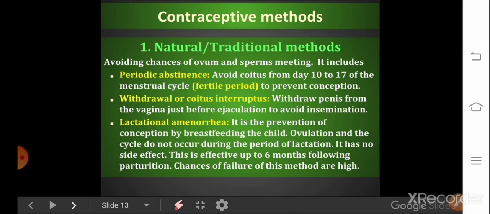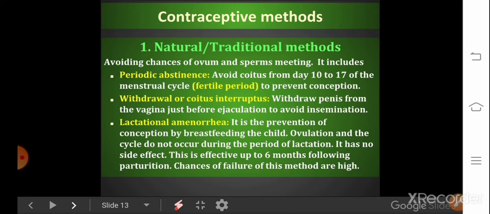Clear? Third way is lactational amenorrhea. During the lactation period after parturition, there will be no menstrual cycle. I've explained the reason for this in the menstrual cycle topic of human reproduction. If there is no menstrual cycle, there is no ovulation. No ovulation means there is no ovum, and if there is no ovum, fertilization will not take place.